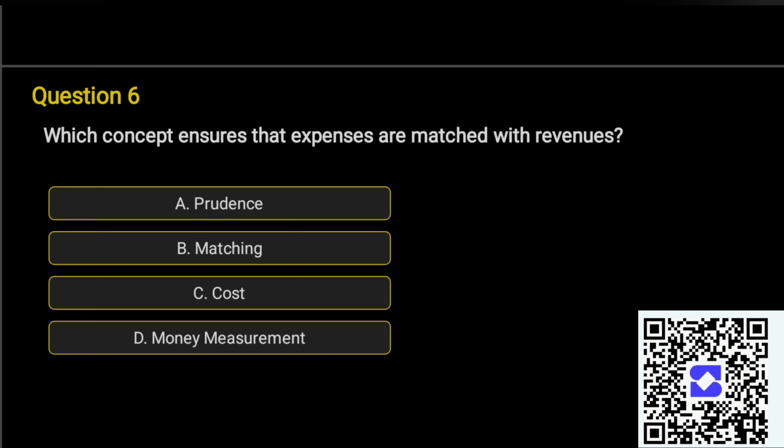Question 6. Which concept ensures that expenses are matched with revenues? A. Prudence, B. Matching, C. Cost, D. Money measurement. Correct answer is option B. Matching.